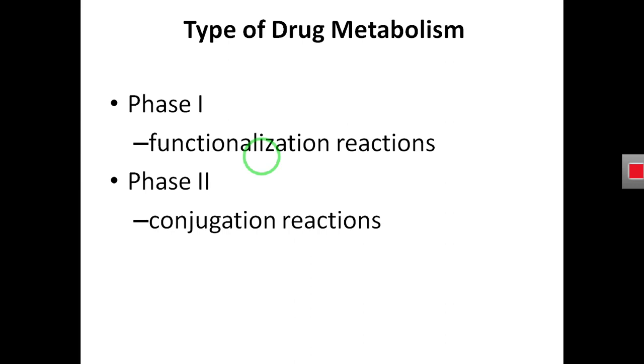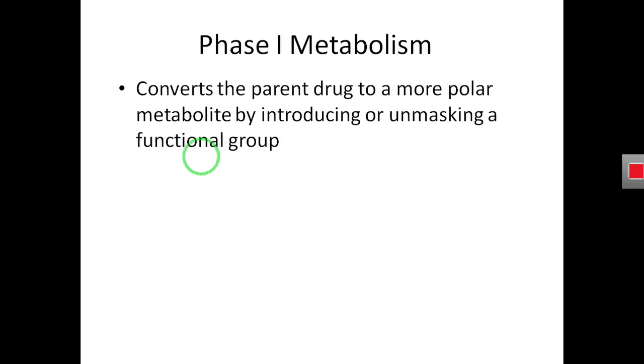What is the functionalization reaction? Functionalization reactions are those reactions in which we add a functional group to the drug. What this addition of functional group does is convert the parent drug to a polar metabolite.